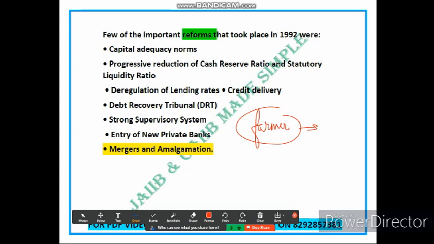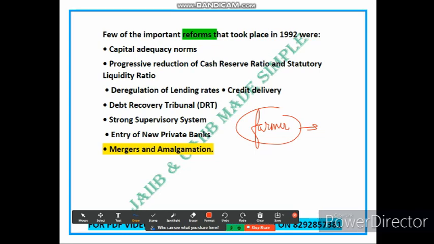The DRT has authority to enforce recovery action, such as selling the defaulter's assets or garnishing their wage. So the establishment of DRT can provide banks with a more effective mechanism for the timely resolution of bad loans.